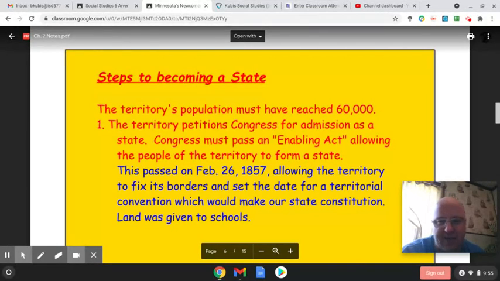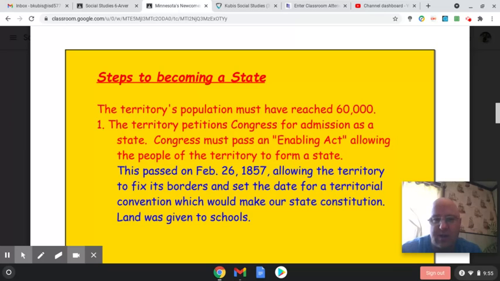Once they have that, two things need to be done. They need to fix its border. So, okay, what is going to be the shape of your state? What will it look like? And then you have to set the date for a territorial convention. Convention means a meeting in which they would make their state constitution. The constitution is the plan of government. So it's basically saying, how will the state's government run? And then they set aside land for schools.